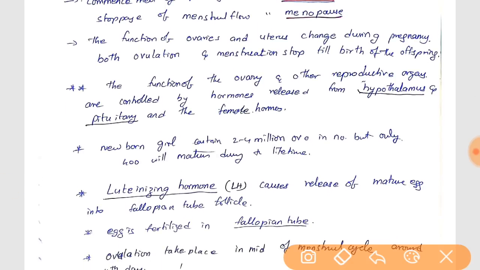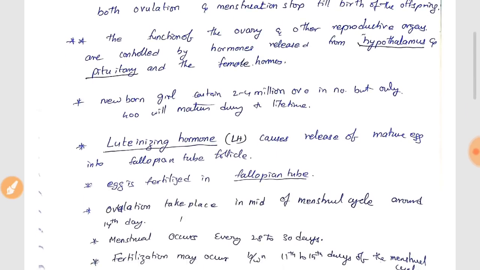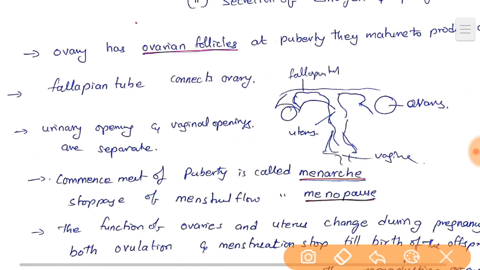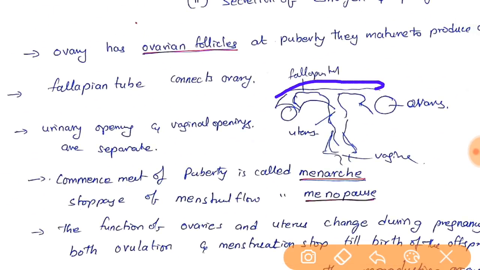And in a female newborn baby, in her lifetime, 2 to 4 million ova are produced in number, but only 400 will mature during the lifetime, friends. The luteinizing hormone causes release of the mature egg from the follicle into the fallopian tube. The egg is fertilized in the fallopian tube, friends. Here you can see the fallopian tube. So in this fallopian tube the egg is fertilized, friends.